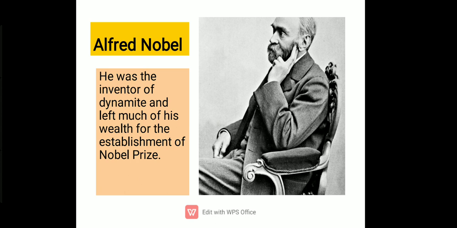So just to remove the factor of using them as weapons to kill people, he gave all his wealth to establish the Nobel Prize to improve humanity, to develop humanity among the scientists. Who? Alfred Nobel. So that's why Nobel is his second name, and the Nobel Prize is also named after him.